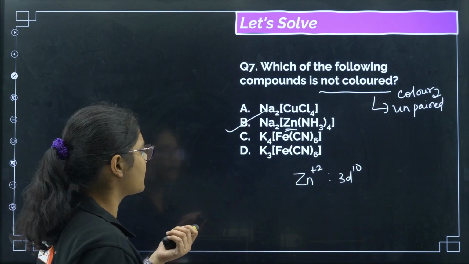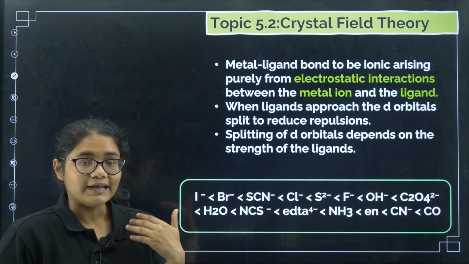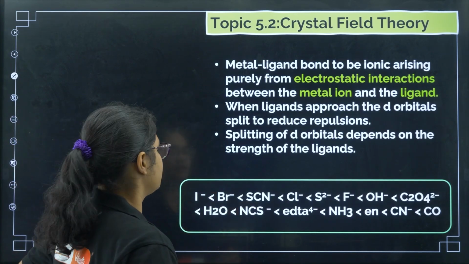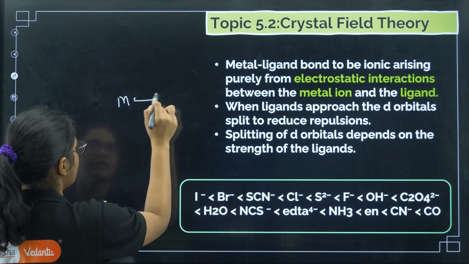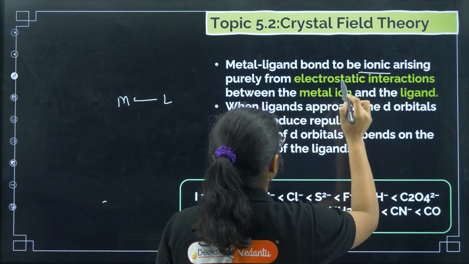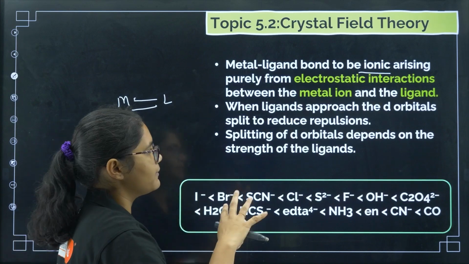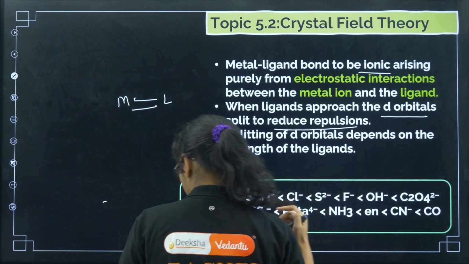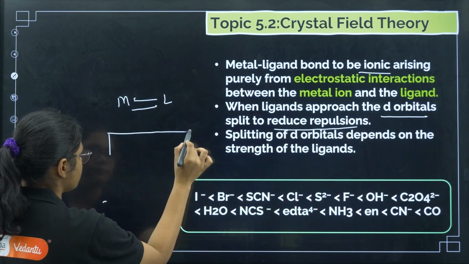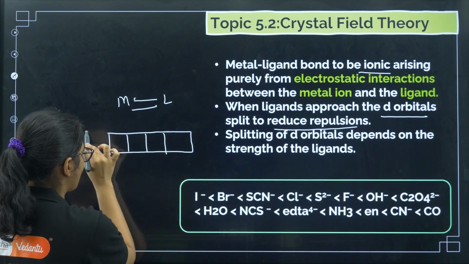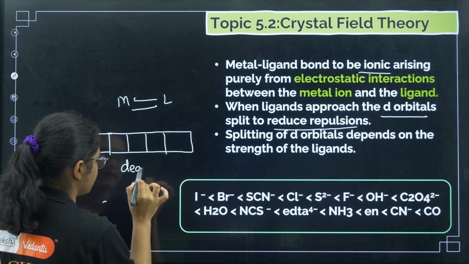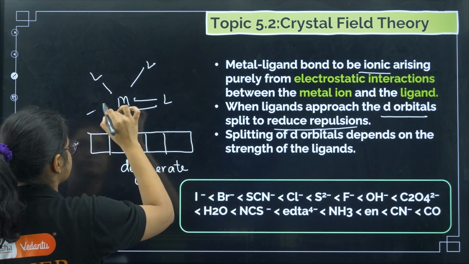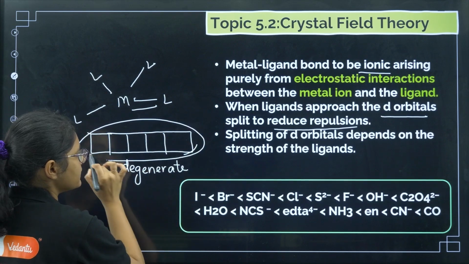Okay, now we'll go to the next theory. Valence bond theory we have done. The next theory is crystal field theory. In crystal field theory, the metal and ligand bond is considered to be ionic in nature, and there is electrostatic interaction between the metal and the ligand. Now when the ligand approaches, the d orbitals split to reduce the repulsion. In a metal there are 5 d orbitals, and all 5 d orbitals have equal energy. We call them degenerate orbitals, meaning they have equal energy. Now when the ligands approach the metal, these 5 degenerate orbitals undergo splitting.